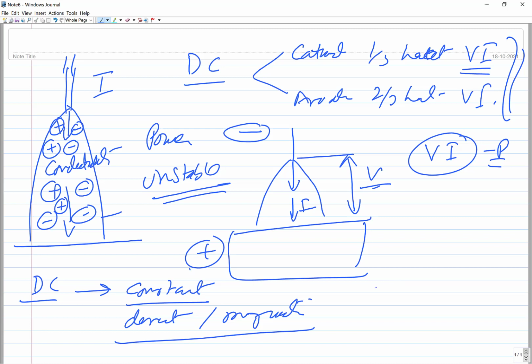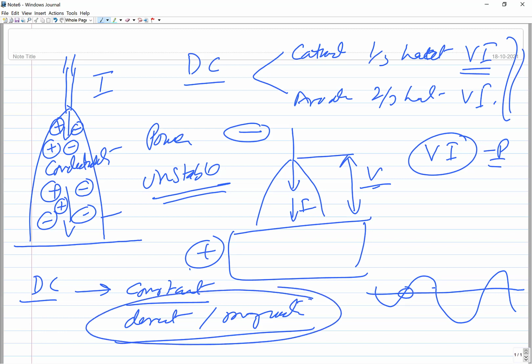But in case of the AC, the things are different. You see, the magnitude and the direction both are fluctuating, it passes through the zero level also, so means for a while there is no flow of current. Okay, so when you come across a situation when there is no flow of current in case of the AC welding, your arc will be getting extinguished just for a very short time.